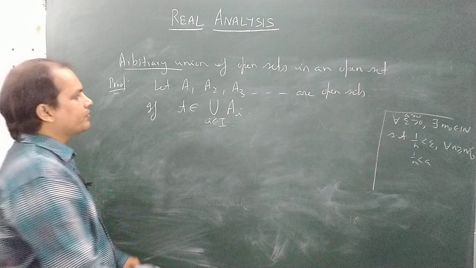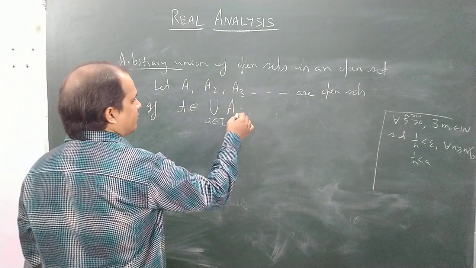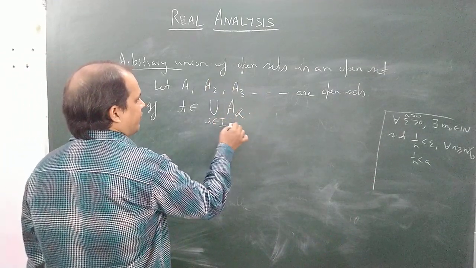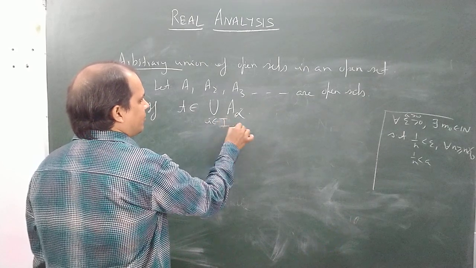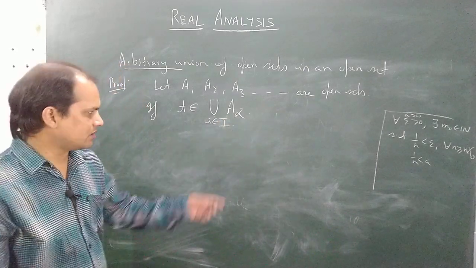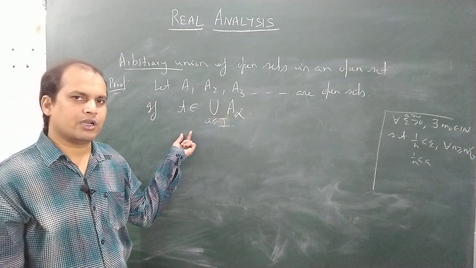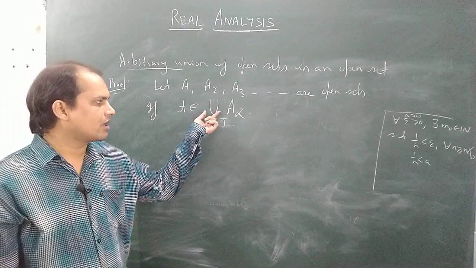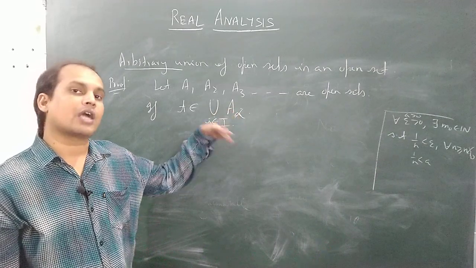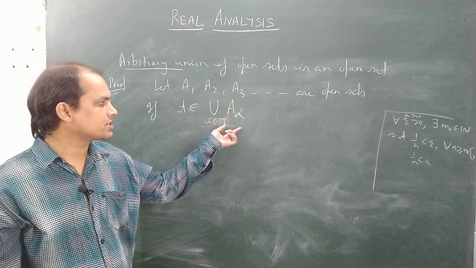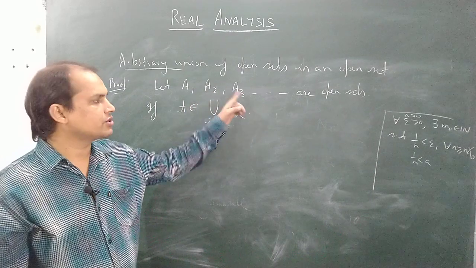An arbitrary union can be finite, countably infinite, or uncountable. So all three options are there, and we will not denote it by that notation.